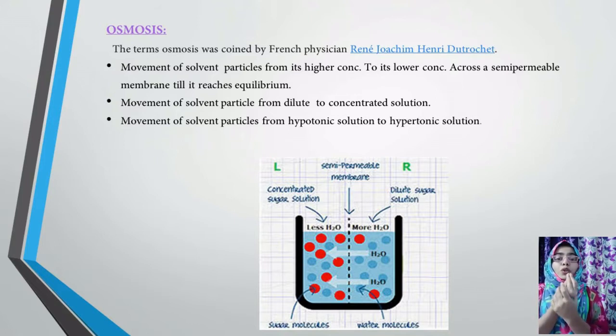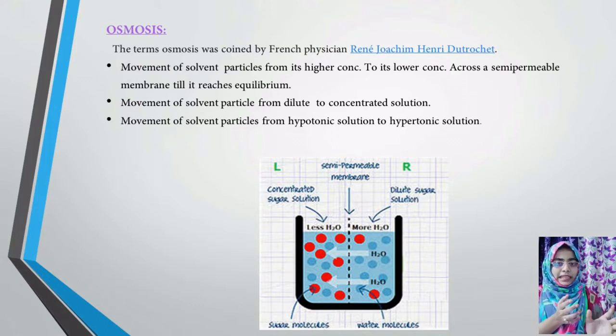Yes or no? Due to which this will occupy more space. This sodium chloride will occupy more space, resulting in hypotonic solutions.